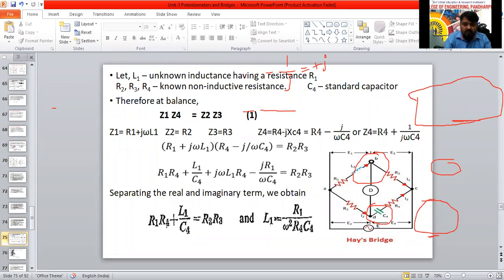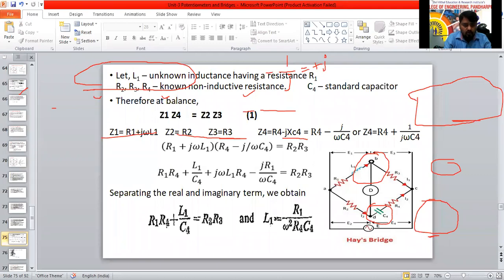Now the Z4 we have derived, Z3 we know, Z2 we know, Z1 we know. Substitute in equation number 1. So Z1 equals R1 plus J omega L1. Z4 equals R4 minus J by omega C4, equal to Z2 which is R2, and Z3 equals R3. So R2 R3 we have used here.